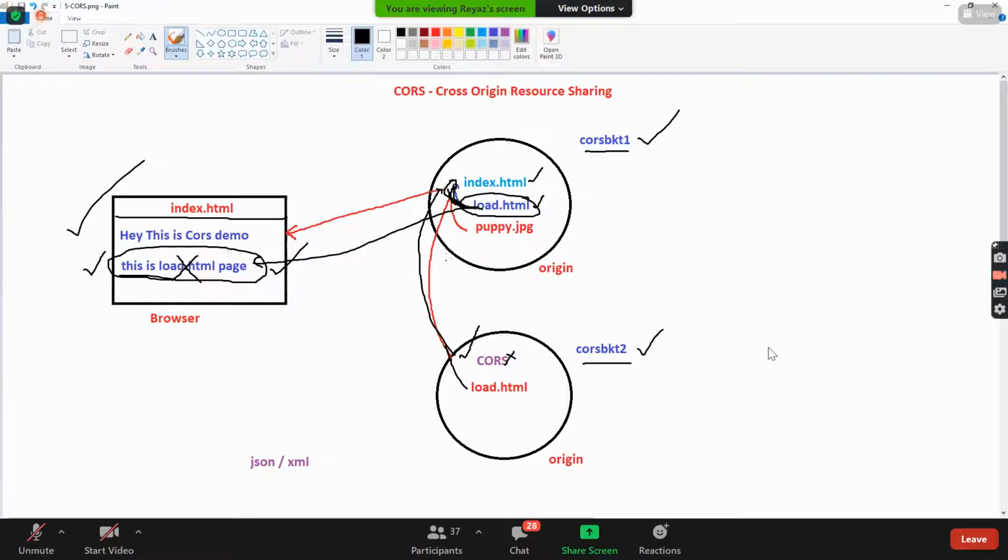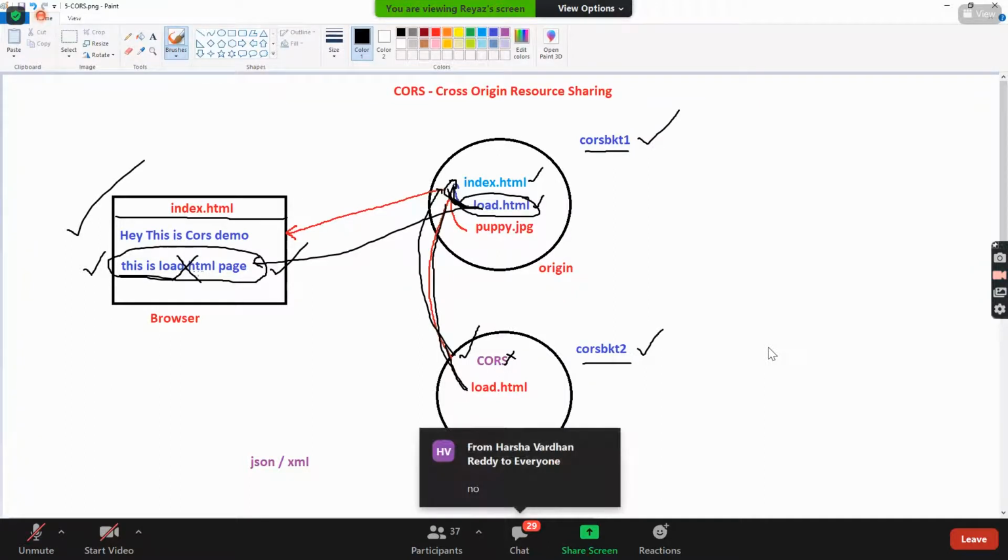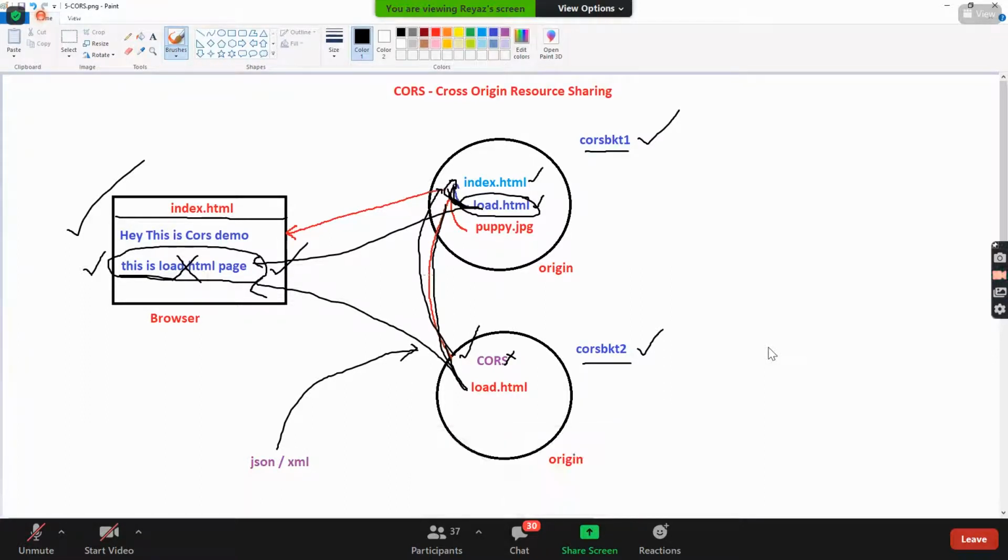But if I call load.html, which is in another bucket, will this be visible? The data will be visible here in index.html? Yes or no? No. Why? There is no CORS. What I do is I'll put this JSON format of CORS here, and then I refresh it. Then now this .html will work inside this. Is it clear now?